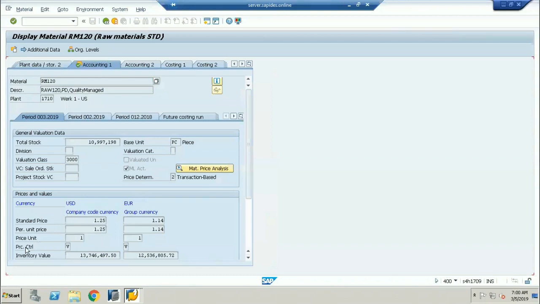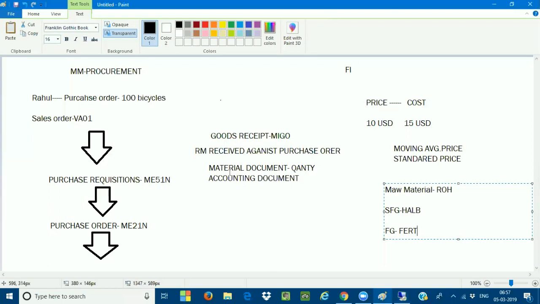You can see here, the price indicator which they have updated is V. V is nothing but moving average price, because the price has not yet been fixed. It is telling that at the time of invoice of the quantity, you are receiving a different price and the invoice is sending a different price. So it is completely moving average price.